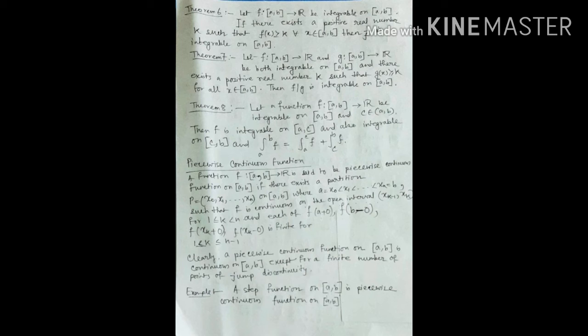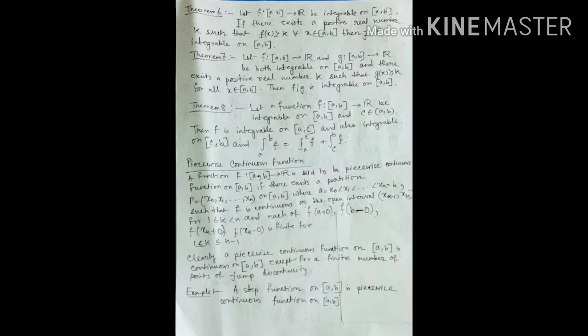Theorem number 7. Let f: [a, b] → R and g: [a, b] → R be both integrable on [a, b]. If there exists a positive real number k such that g(x) ≥ k for all x belonging to [a, b], then f/g is also integrable on [a, b].